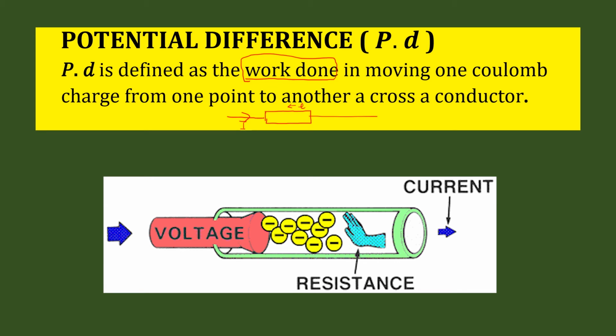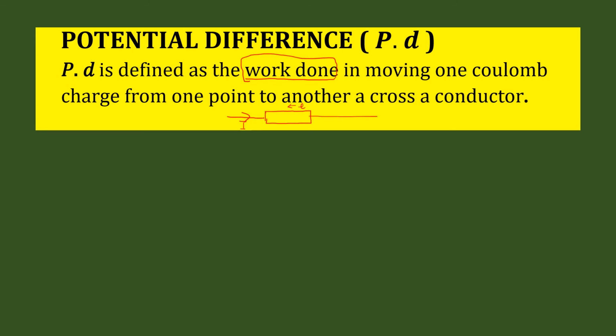So as they flow and as they overcome this resistance, they are doing some work against that resistance, and that work is what we are terming PD, and its symbol is V. So we are saying PD is just the work done in moving 1 coulomb of charge from one point to another across a conductor in a closed circuit.